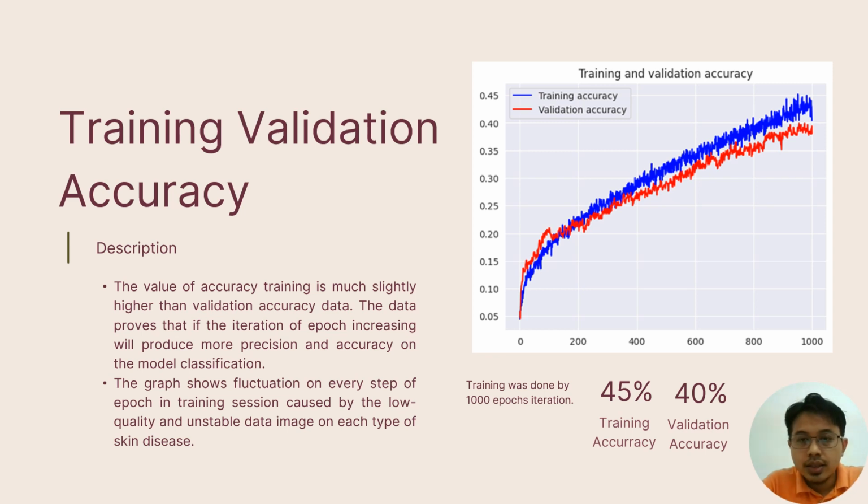If you see, the graph shows the training accuracy is higher than the validation accuracy, but the main focus is the validation accuracy, because the validation accuracy is the result when the model is tested on images that the model has not faced before, and it shows whether the accuracy is suitable with the images or not. So validation accuracy is the main focus of this research.